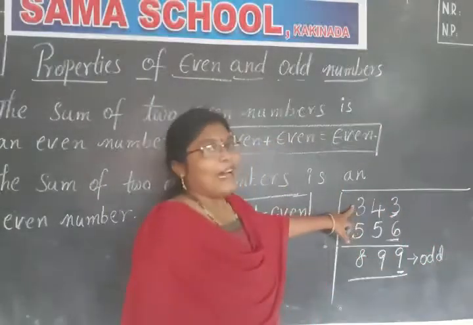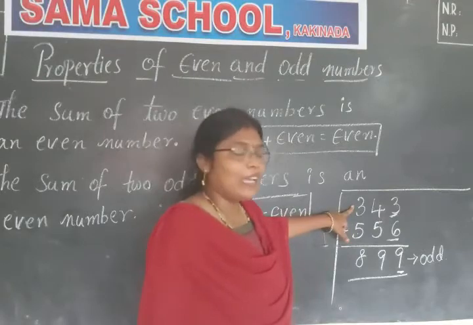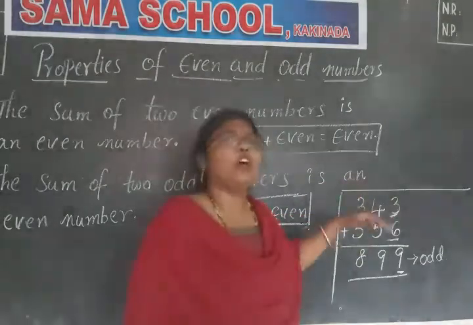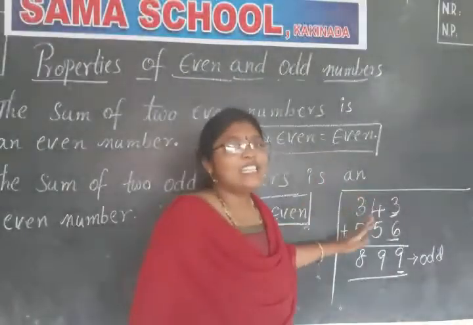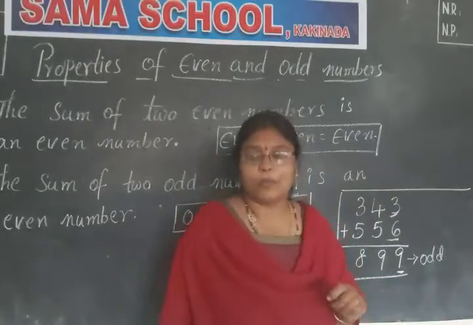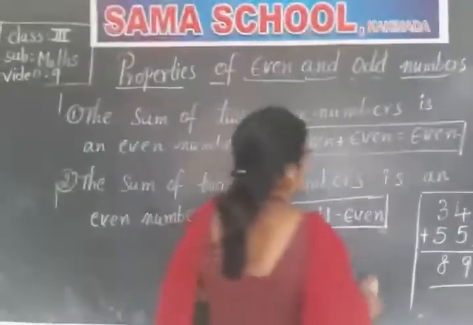So what do we have here? The sum of odd and even or even and odd is an odd number. So that is the third property. Come on children, let us write it.